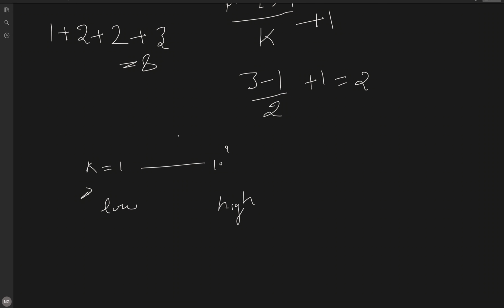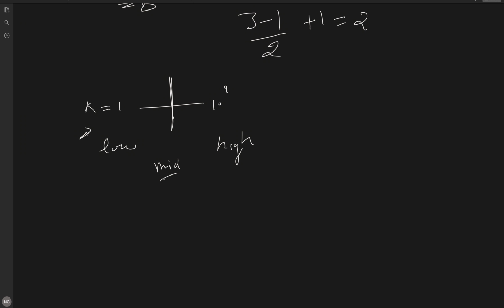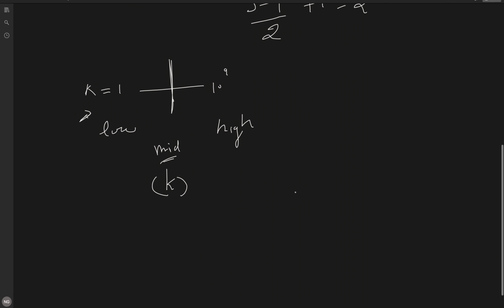Then we will try to find out the mid. First we will check the mid. For this mid, we need to check how much time it takes if we take this mid as k, to eat all the bananas from the pile.